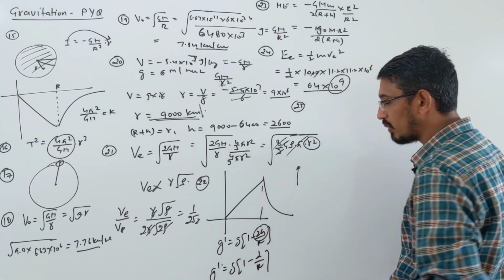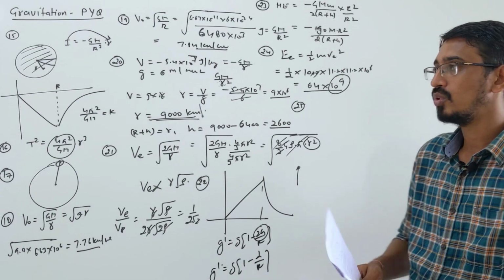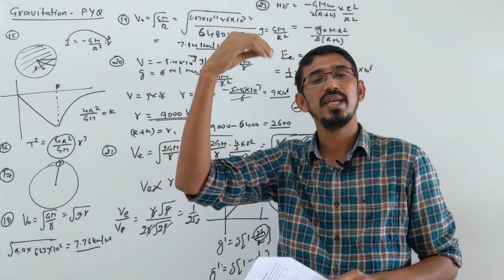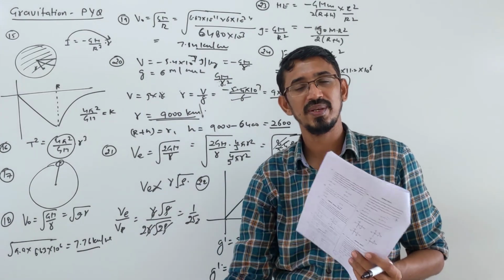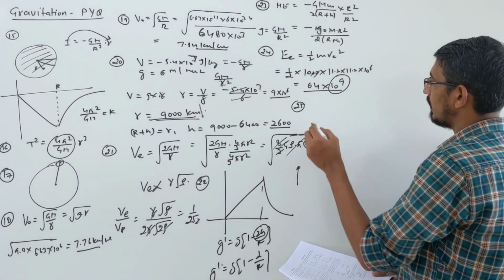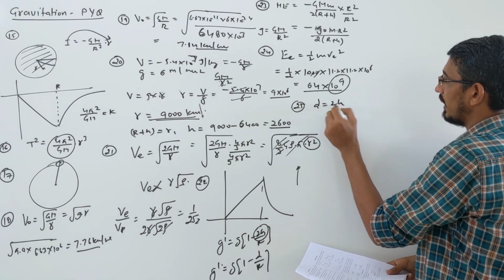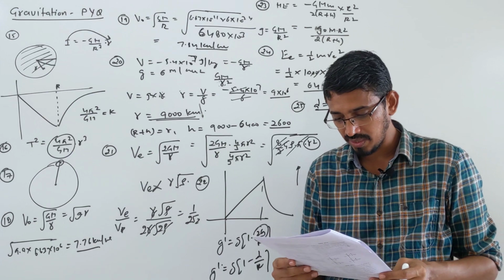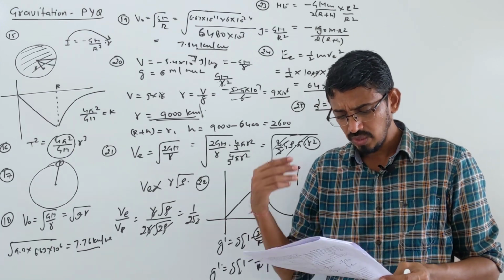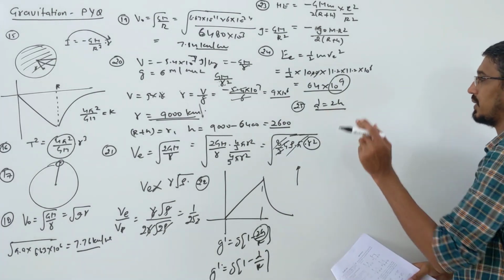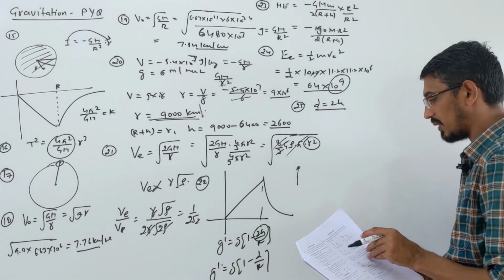So look here, when we go upward, g will decrease faster. You go 10 kilometer above the surface of Earth, you found some g value. In order to get the same g value, when you go below the surface of Earth, you have to go double the depth. So what is the relation to get the same value of g? We know that depth should be 2 times h. So in this question, what h is given to us? 1 kilometer given. So to get the same value of g, we have to go 2 kilometer depth, because 2 into h we have to do. Okay, this is 25.